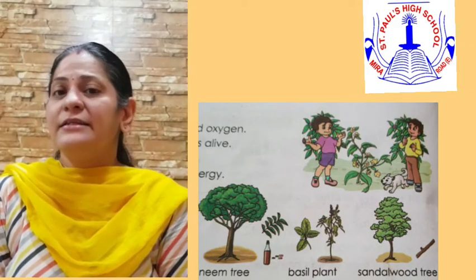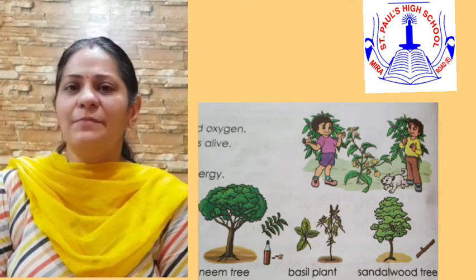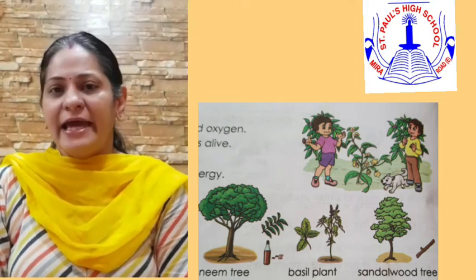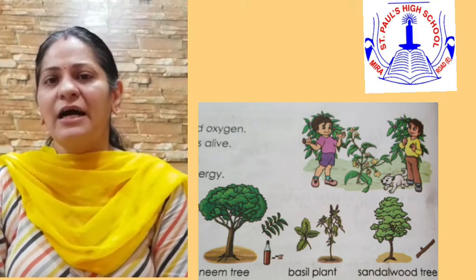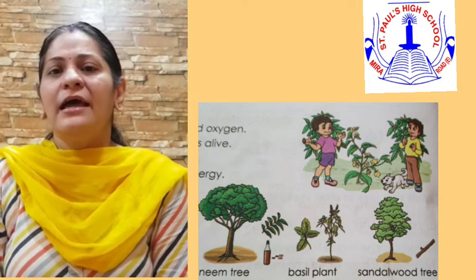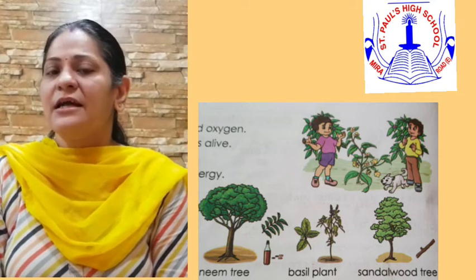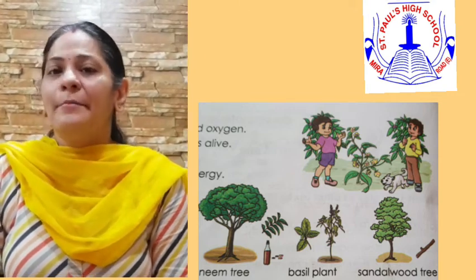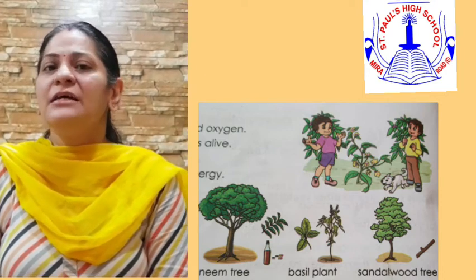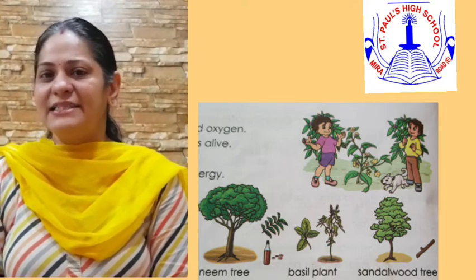You know children, there are some big plants and there are some small plants. Big plants are called trees. They have a very strong trunk and their roots are deep inside the soil. Some examples of big trees are coconut tree, banyan tree, apple tree, mango tree and peepal tree. These are examples of trees. So children, now let's see.